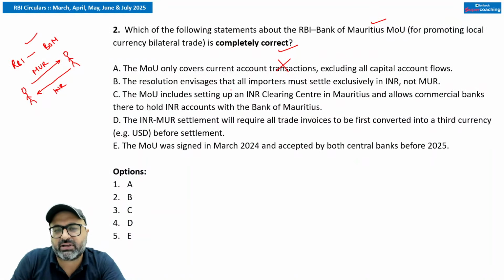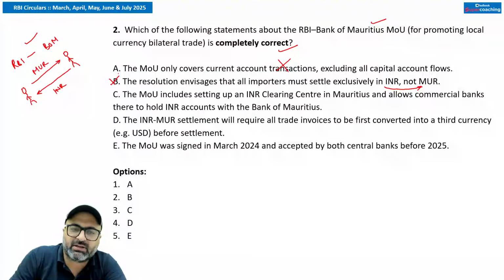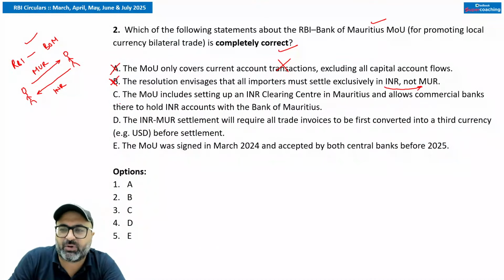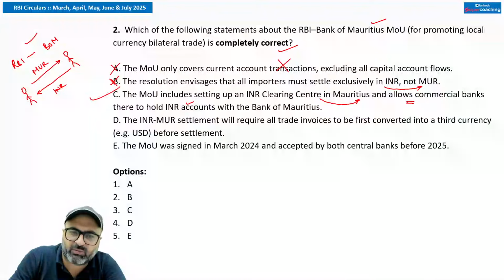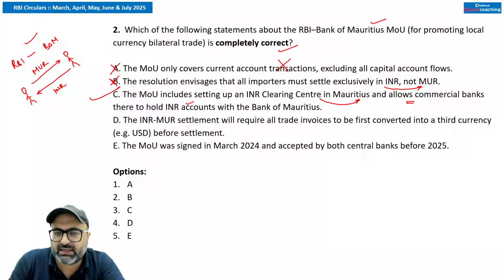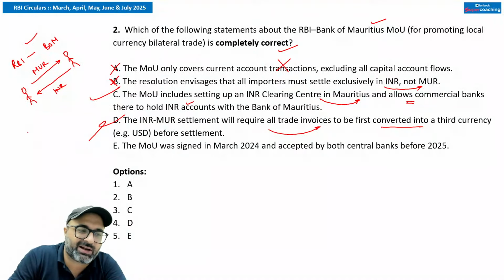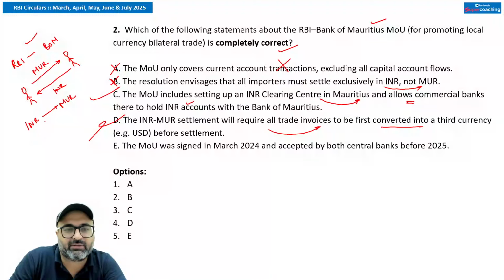The resolution emphasizes that all the importers must settle exclusively in INR. No sir, the settlement will be done in both the currencies rather than depending upon the third currency. MOU includes setting up of an INR clearing center in Mauritius and allows commercial banks to hold an INR account with the Bank of Mauritius. That is true. INR MUR settlement will require all trade invoices to be first converted. नहीं सर, इसी conversion को तो बंद करना. Directly आप INR को MUR में, MUR को INR में convert करने की भी जरूरत नहीं है.